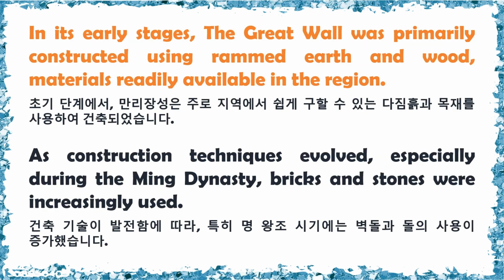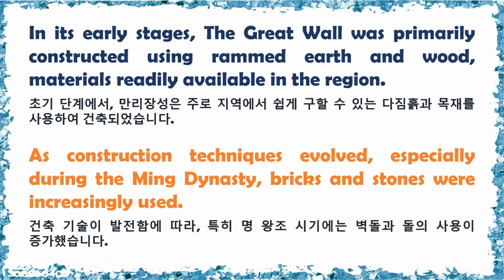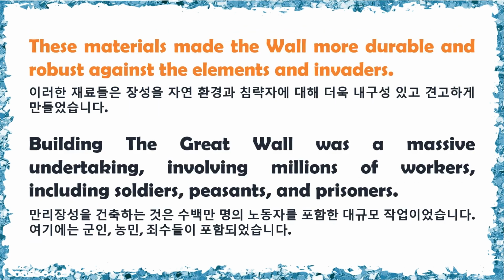In its early stages, the Great Wall was primarily constructed using rammed earth and wood, materials readily available in the region. As construction techniques evolved, especially during the Ming Dynasty, bricks and stones were increasingly used. These materials made the wall more durable and robust against the elements and invaders.